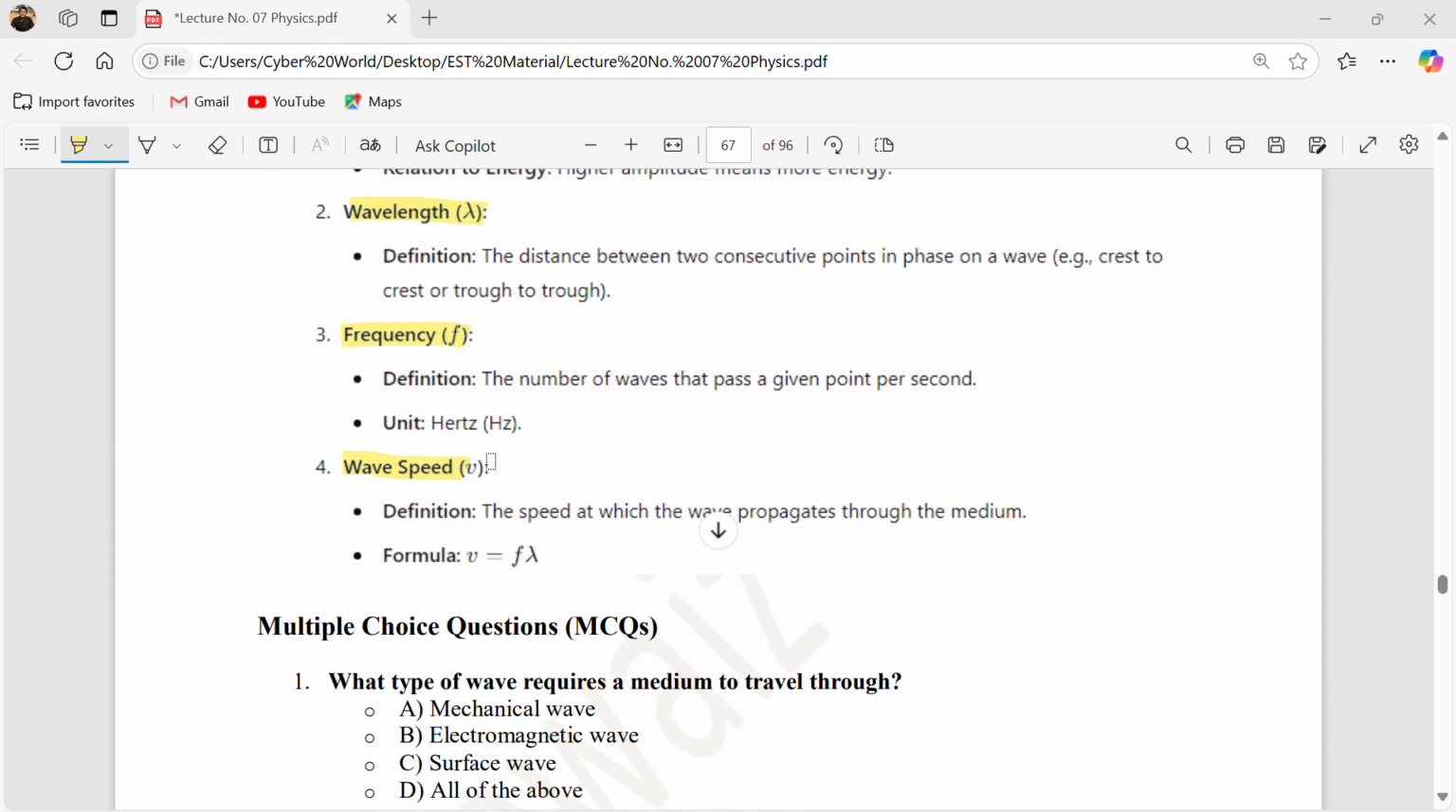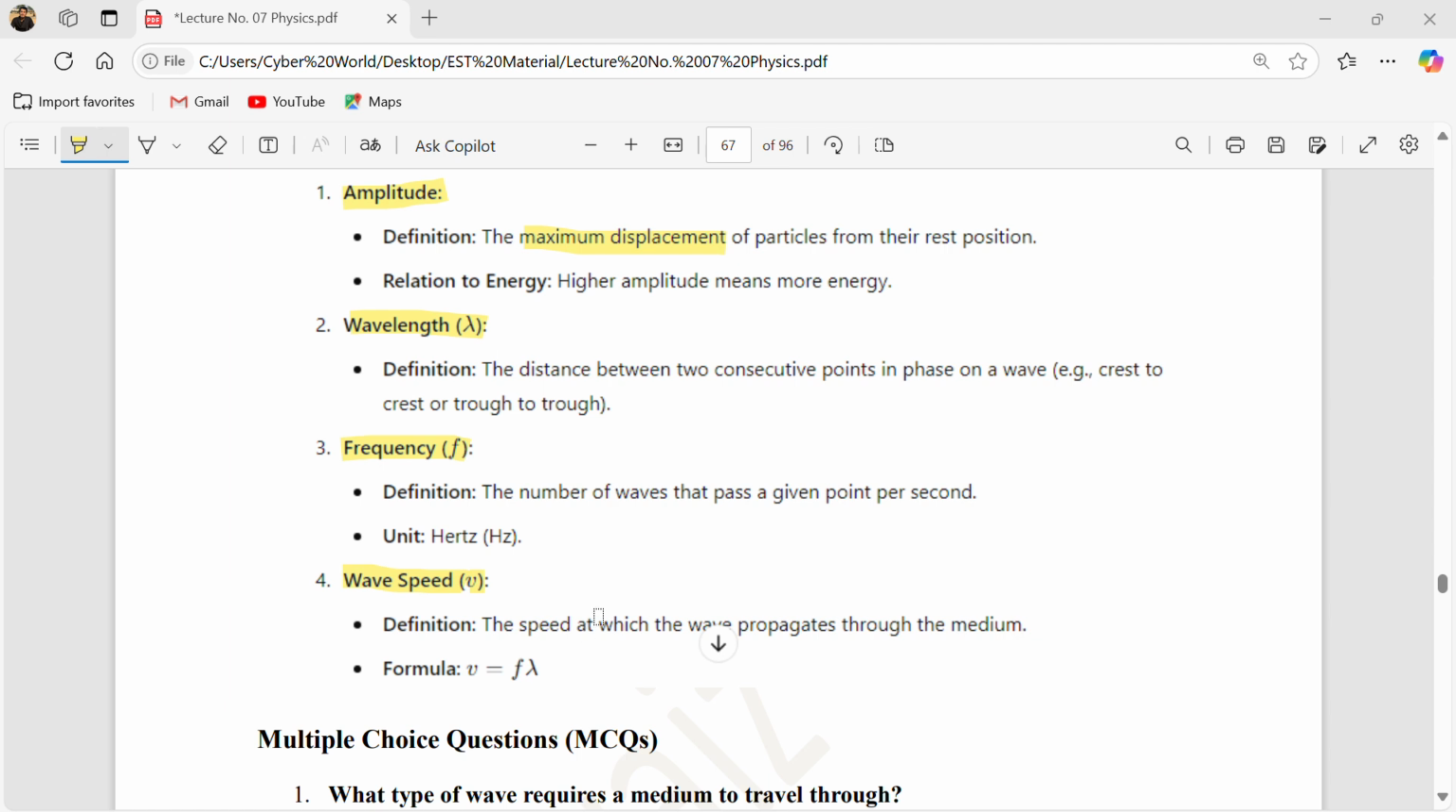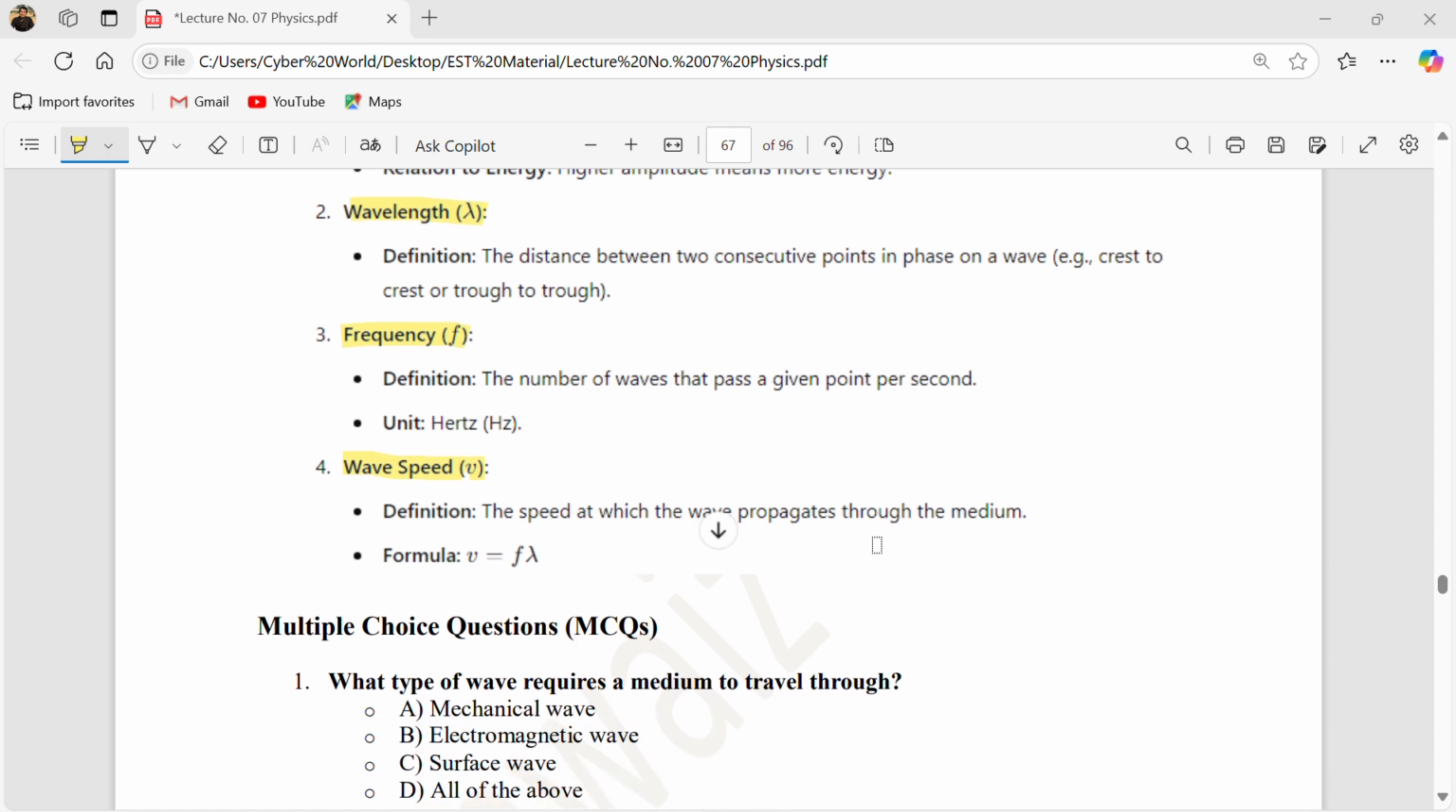Now, what is wave speed? Wave speed is denoted by V. Okay, the speed of the wave. How can you define the speed of the wave? The speed at which your wave propagates is called the wave speed, and the formula for the wave speed is V equals f lambda. So the product of frequency and lambda is basically the wave speed, and frequency and wavelength are inversely related to each other. If more frequency, then less wavelength; if less wavelength, then more frequency.